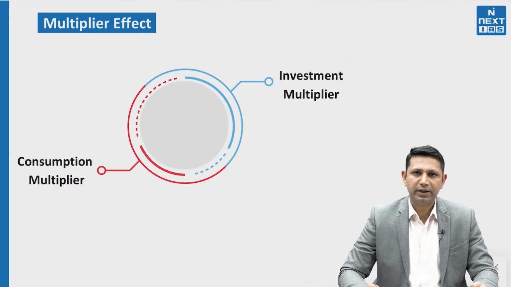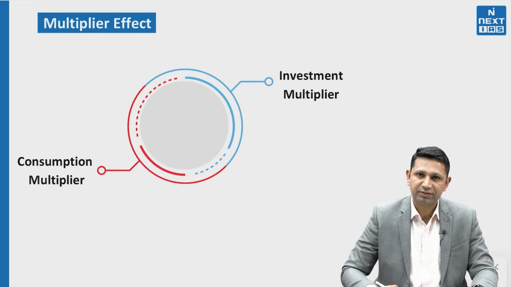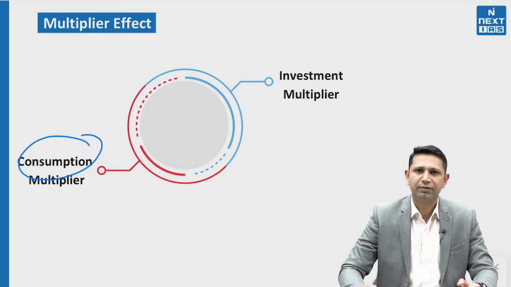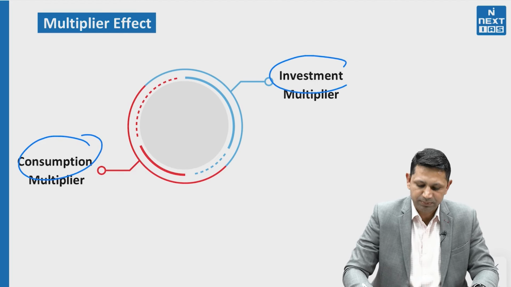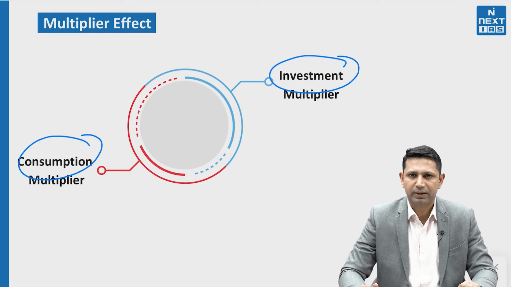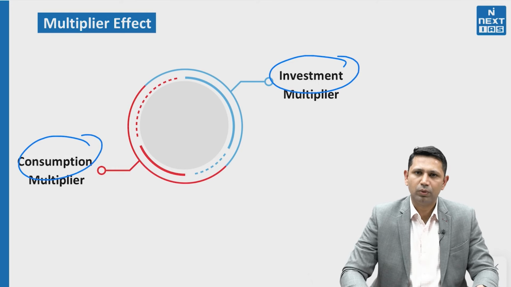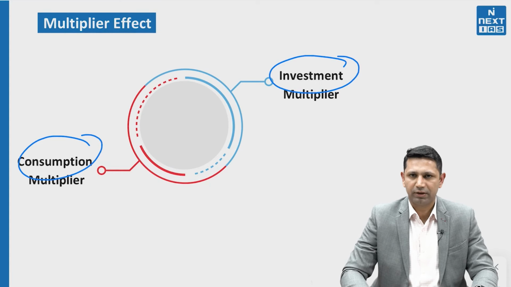There is a term known as the multiplier effect. What is this effect? The multiplier effect simply means that if we are spending 100 rupees, what impact will it have on the economy? We have two mechanisms of spending. The first one we have seen is the consumption mechanism, where we spend more on consumption expenditure. The second one is spending on investment. Which is going to have more impact? Investment-led growth is more sustainable, job generating and export driven, whereas consumption-led growth relies on existing incomes and can lead to slower, unequal development.